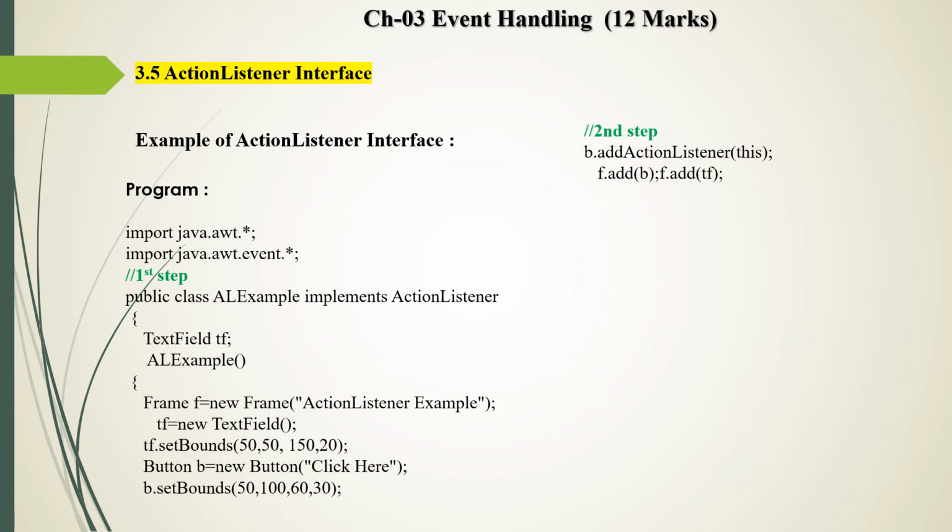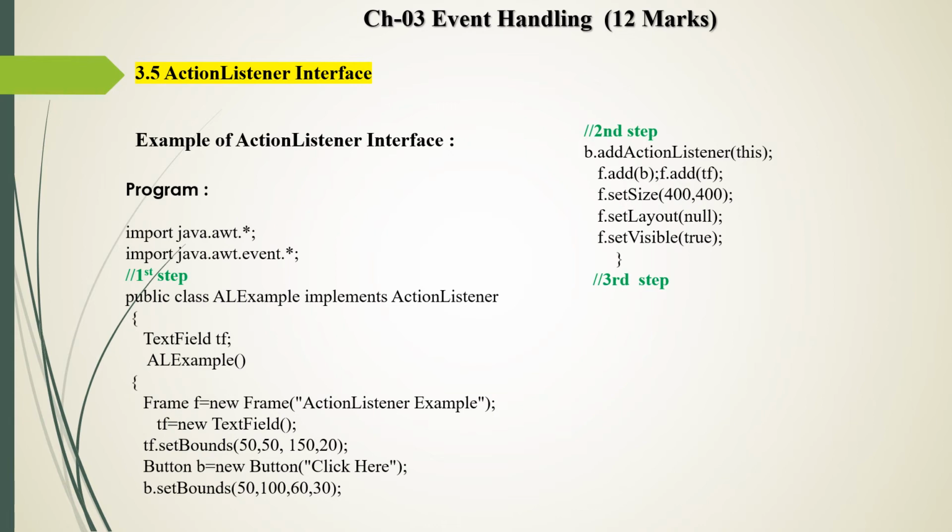Then we add the frame button into the frame. So in the code, F is the object of frame, and add B is the object of button. Similarly, we add the text field in the frame. Then we set the size of the frame, then we set the layout of the frame, and last we set the visibility of the frame by the method setVisible.